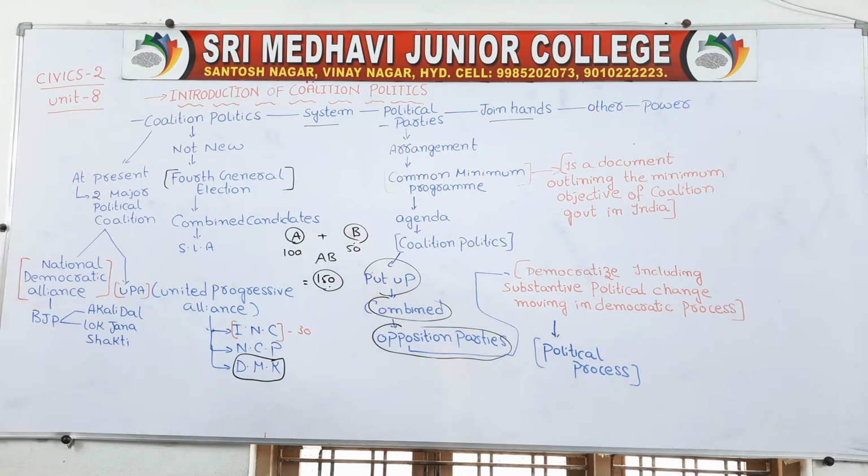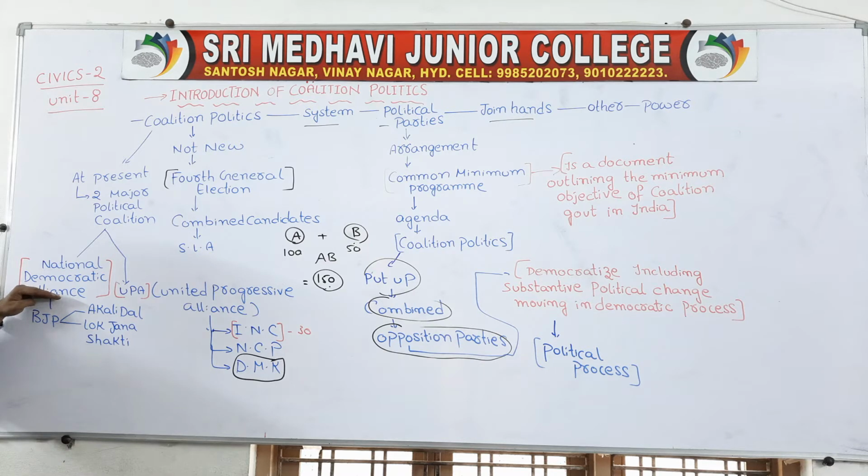Next, at present we can find two main coalition politics. One is called the National Democratic Alliance, which is called NDA, and one is called the United Progressive Alliance, which is called UPA. When you are talking about NDA, that is basically a coalition led by the BJP.